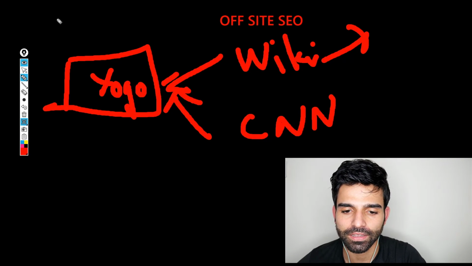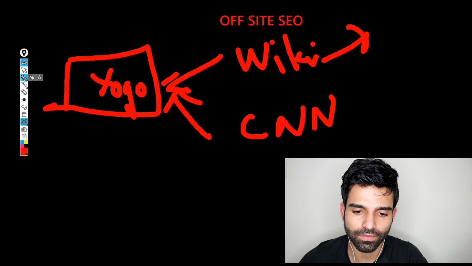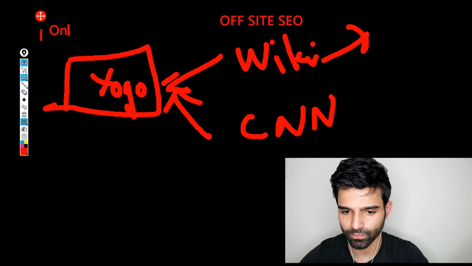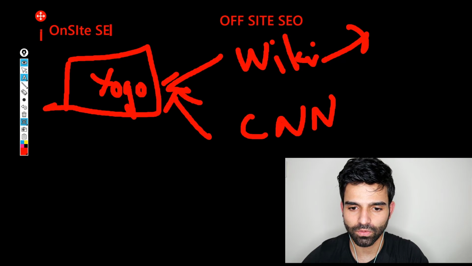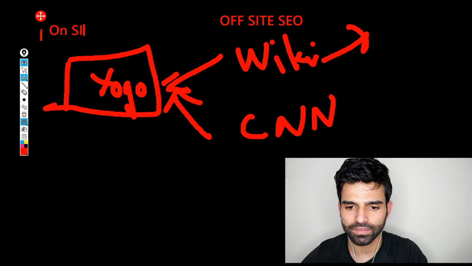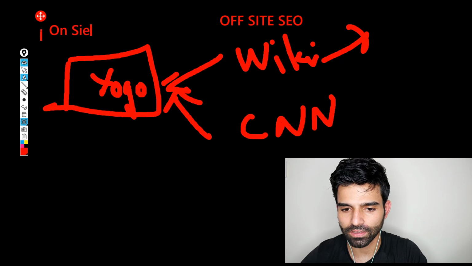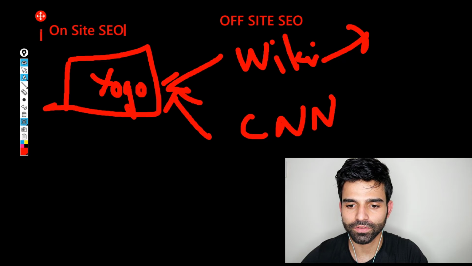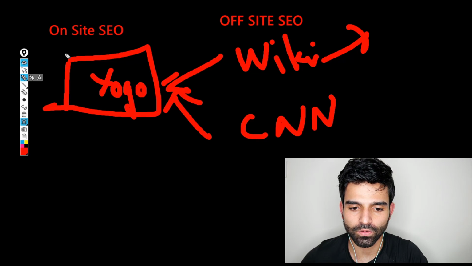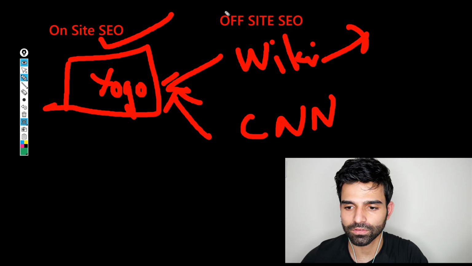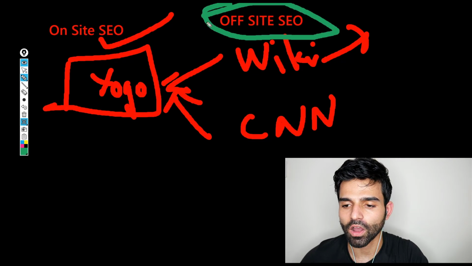That's the most important thing. Everyone does the first thing, which is on-site SEO. So just write it down. On-site SEO is very easy, anyone can do it. The most difficult part is off-site SEO. This one anyone can do, this one is really difficult. So we need to figure out this one. How do we do it?